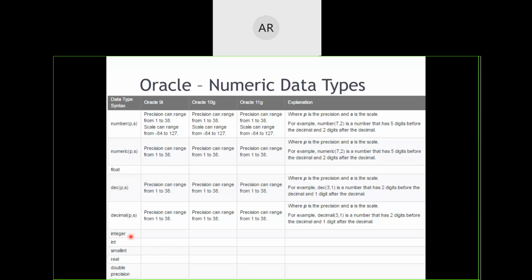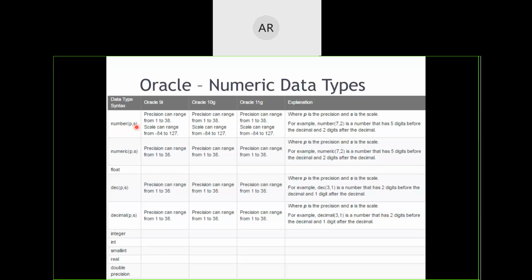INTEGER is another data type supported by Microsoft, just to give backward compatibility to the programming. INT is also there, SMALLINT is there, REAL is there, DOUBLE PRECISION is there. All these data types are supported by various other RDBMS software. So if you remember a few of them, it's enough. One of the things we'll be using in our programming is NUMBER. If you remember this data type, it's enough.